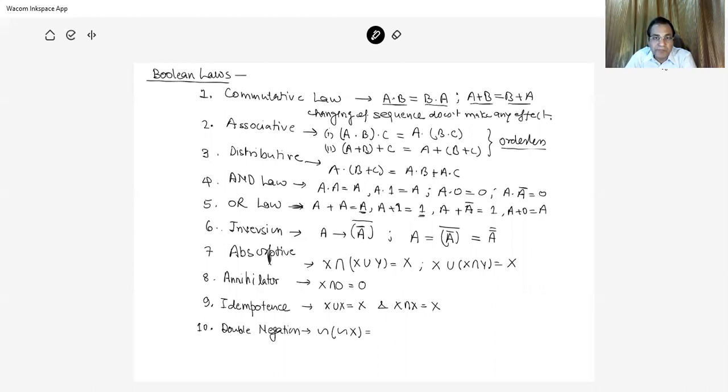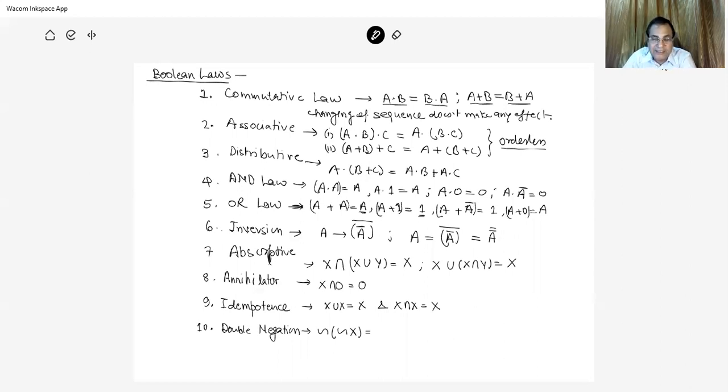AND law: A dot A is A, A dot 1 is A, A dot 0 is 0, A dot A inverse is 0. OR law: A plus A is A, A plus 1 is 1, A plus A bar is 1, A plus 0 is A.